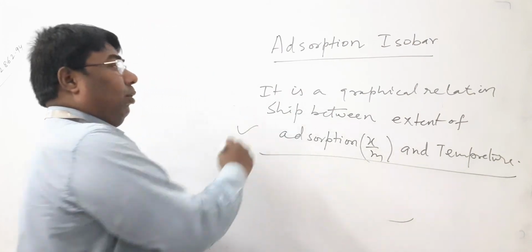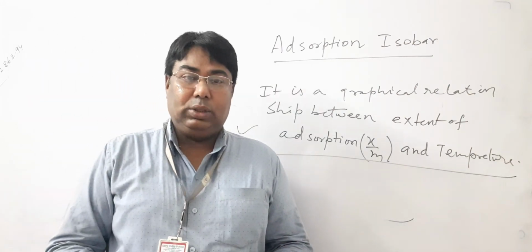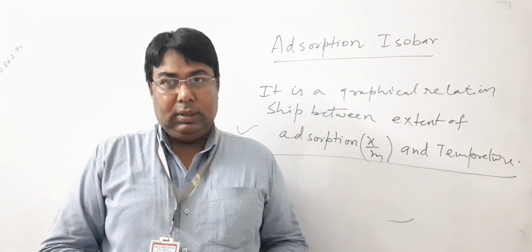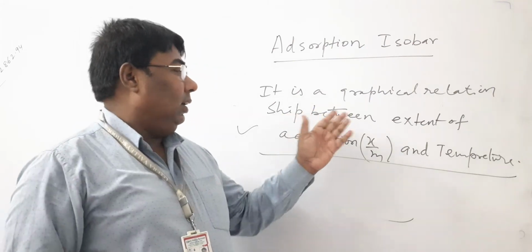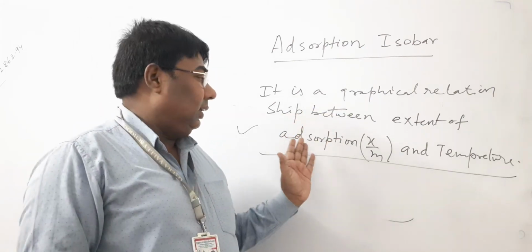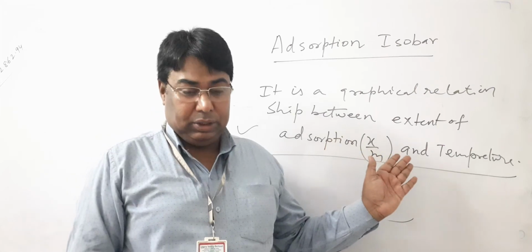So this is the very important adsorption isobar. It is a graphical relationship between extent of adsorption and temperature.